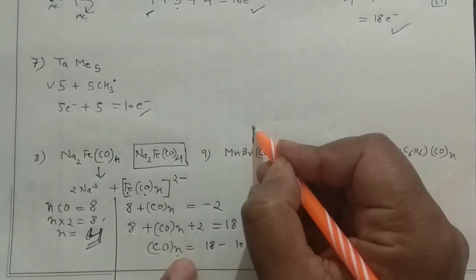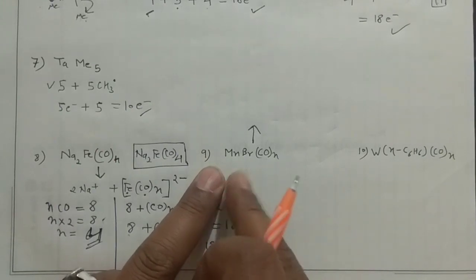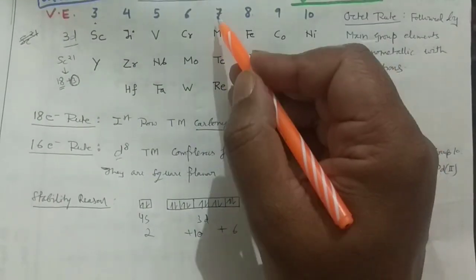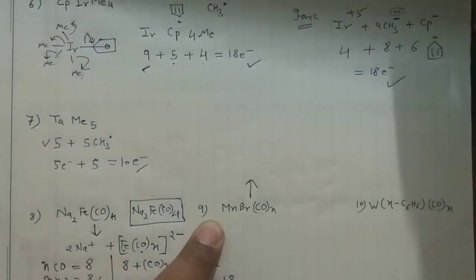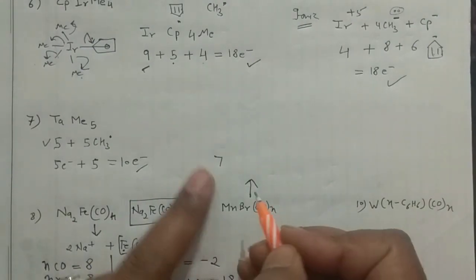Okay, now I'm going for this particular problem, this manganese part. Okay, again you see this manganese is the first member of this group. It contributes 7 electrons. Okay, so when it is contributing the 7 electrons, you can write 7 for this one.